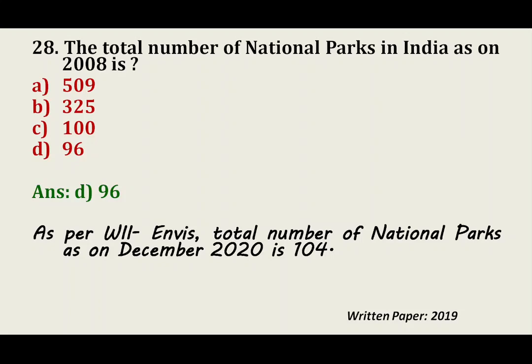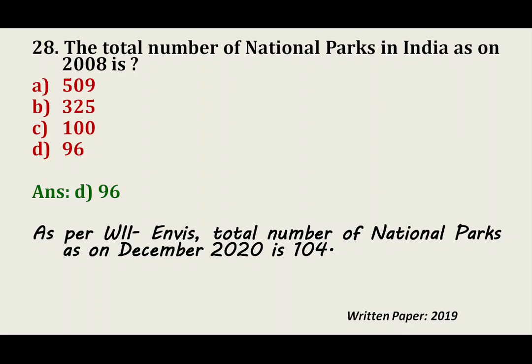So let's come to this question that in 2008 it was 1996. I browsed this website WINVIS and found that the website has been updated, with the number of national parks till December 2022. As per that website, the number of national parks in India as on December 2020 is 104.